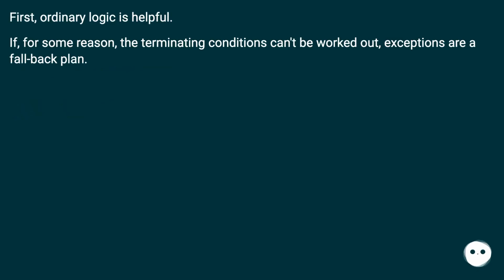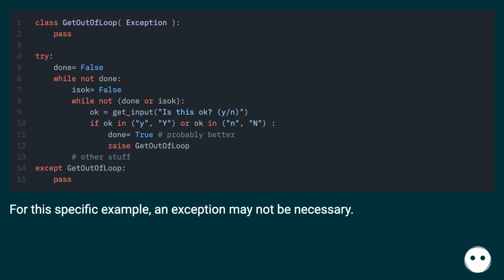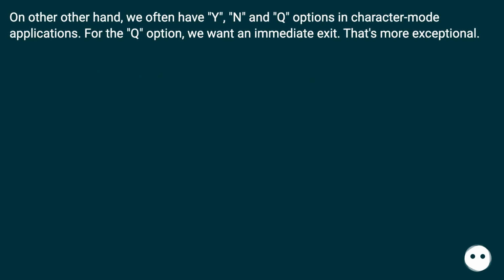First, ordinary logic is helpful. If, for some reason, the terminating conditions can't be worked out, exceptions are a fallback plan. For this specific example, an exception may not be necessary. On the other hand, we often have Y, N, and Q options in character mode applications. For the Q option, we want an immediate exit. That's more exceptional.